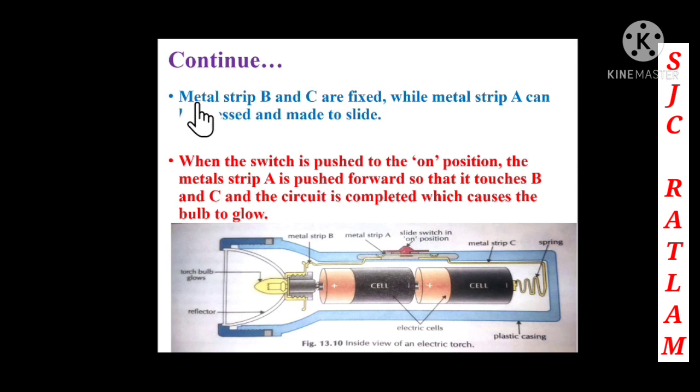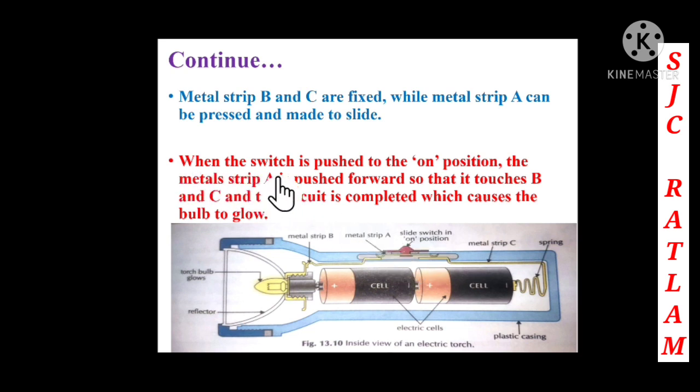Children, here you can see that the metal strips B and C are fixed, while the strip A can be pressed and made to slide. So the metal strips B and C are just fixed, but the metal strip A is one that we can press and slide.